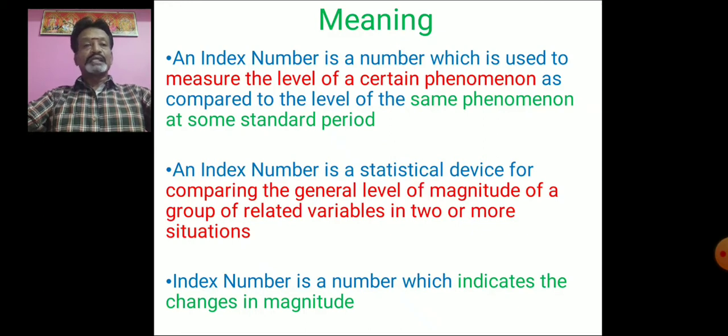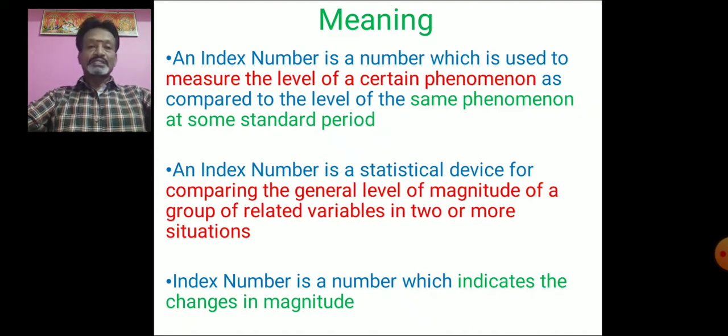There are so many economic variables in the economy. For example, you take into account income, price, expenditure, taxation, and so on. The changes that happen in these economic variables from one particular period to another period, we can explain and study with the help of index numbers.